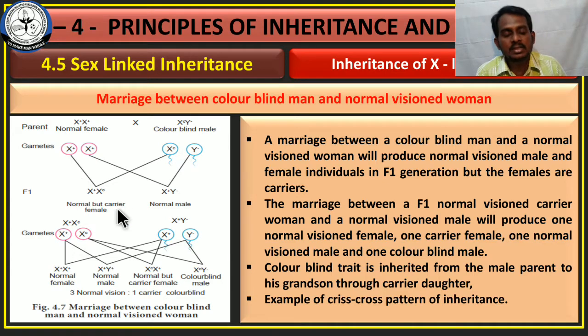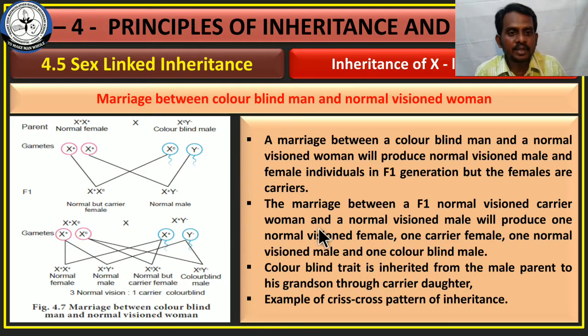Okay, this is the offspring for the F1 generation. In the F1 generation, both individuals are normal, but the females are carriers. And the second one is the marriage between the F1 normal visioned carrier woman and the normal visioned male. These are normal vision males. This parent pair is going to produce the second generation.